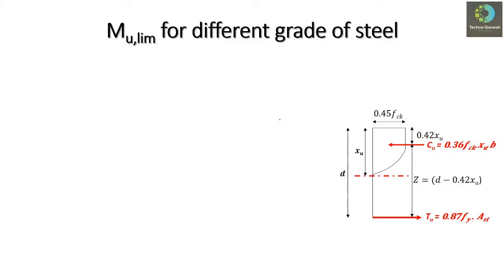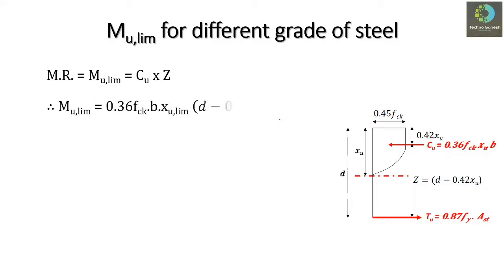For that, we can take any one of these relations. Let us consider here that Mu limiting will be equal to Cu into Z. So if we put the values of Cu and Z, then the equation will be equal to 0.36 fck b into Xu limiting into bracket d minus 0.42 Xu limiting.